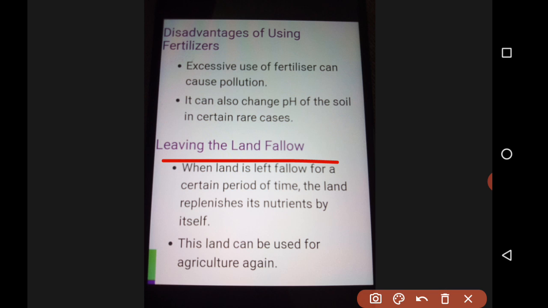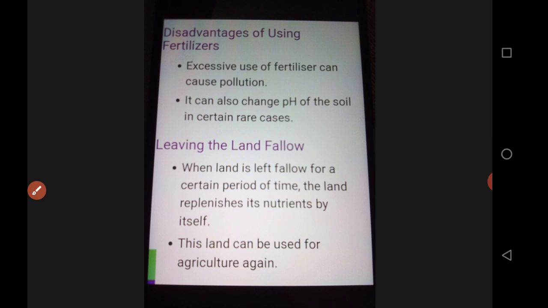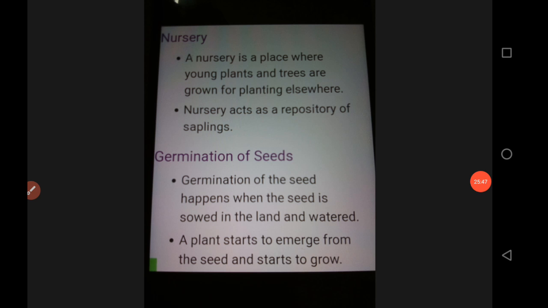So when land is left like that only for a certain period of time, all the nutrients replenish themselves. So this land can be used for agriculture again. Okay, replenishes means again it will get back its nutrients. After some time, if you are not using it, you will get back the nutrients. And this is some of the extra points.